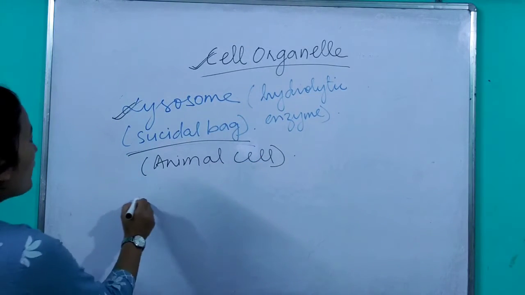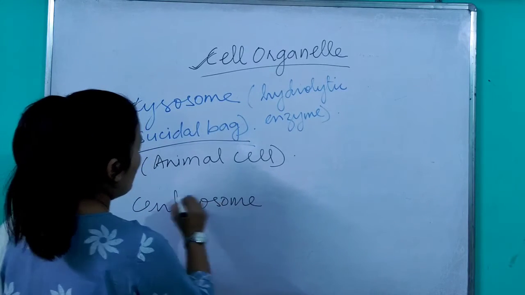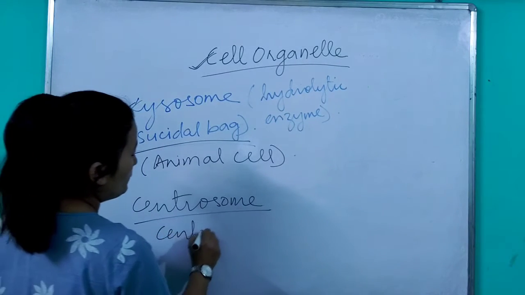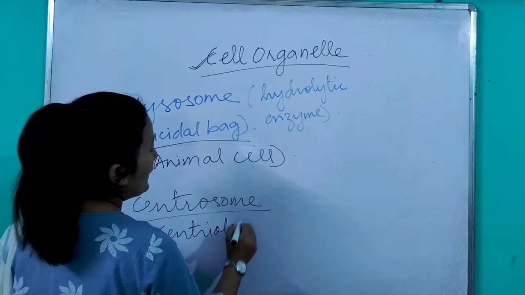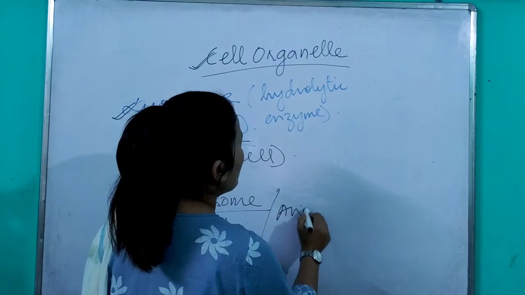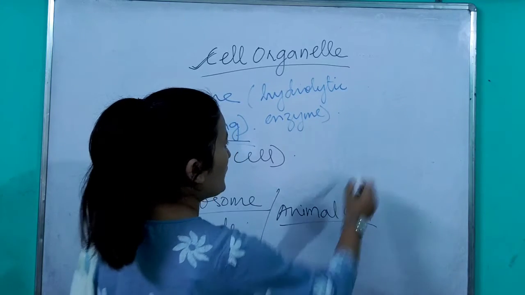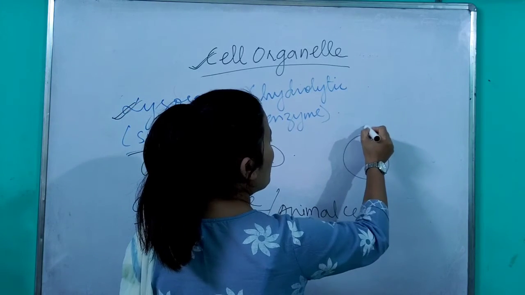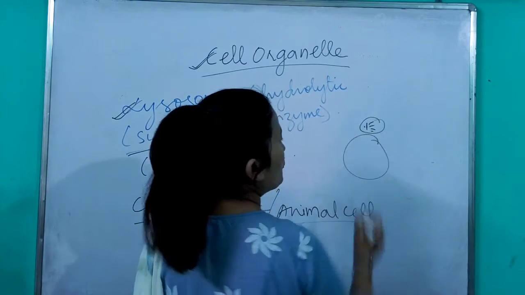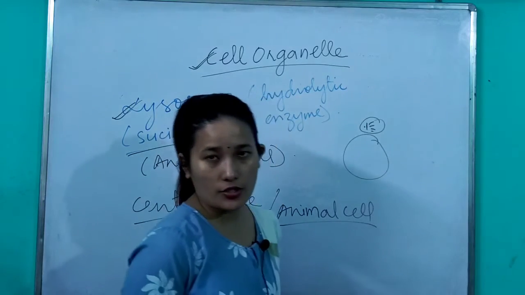Okay, now the next one is your centrosome. Your centrosome consists of an organelle known as centriole. This particular organelle is also present only in animal cell. Now what is the role? Where is it present? It is present near the nucleus. If this is a nucleus, near the nucleus you have a centriole. Now what is the function of this centriole? The function of the centriole is to help in cell division.